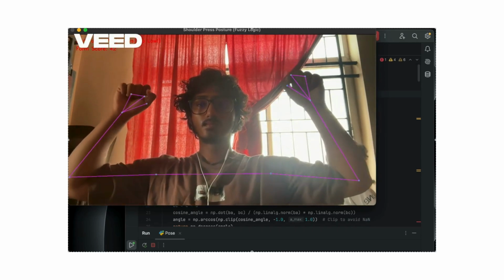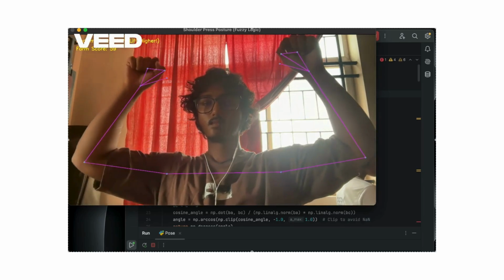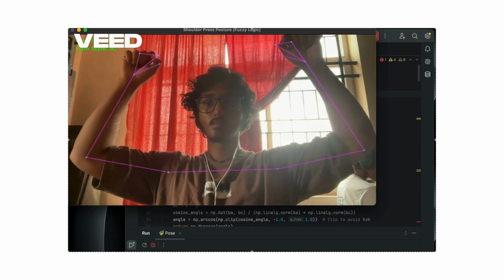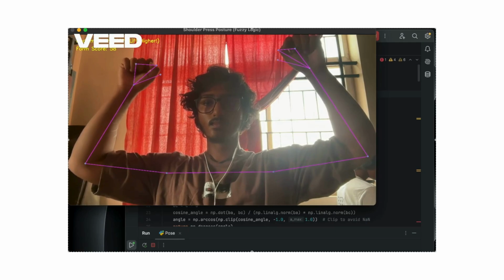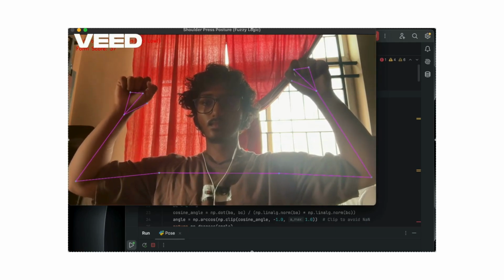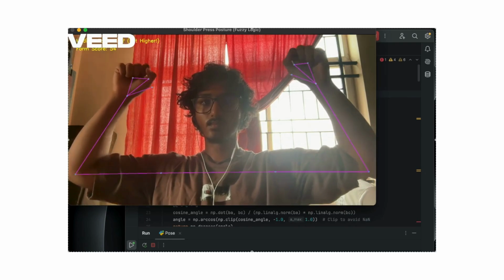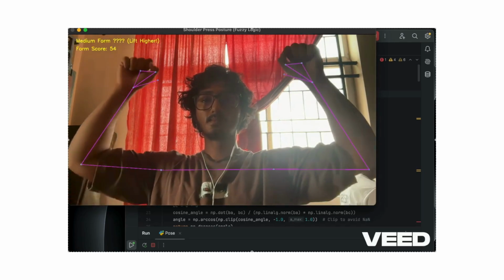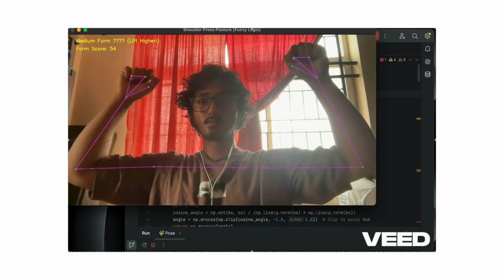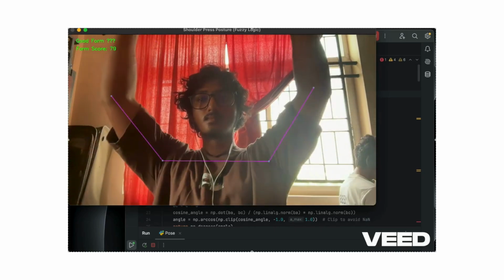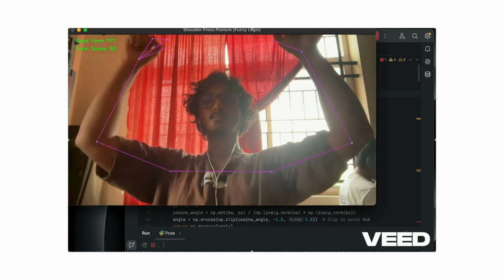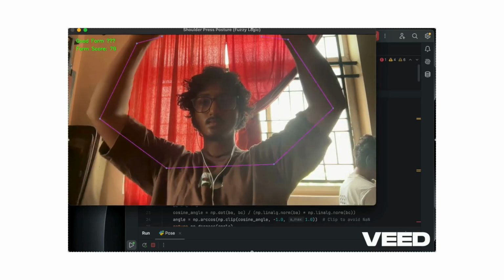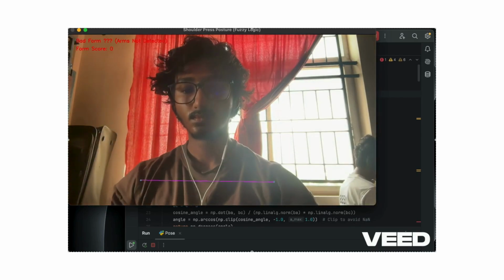The score is around 50. As soon as it goes below 50, around below 40, that is bad form. As soon as it goes above 80, it's good form. Otherwise, it's bad form if my elbows are not at level with my shoulders or above them. If they're at level, it's medium form. If they are above my shoulders, it's good form. Also, the shoulder stability is taken into consideration. If both shoulders are almost at the same level, it is considered good form, else it's medium or bad form.